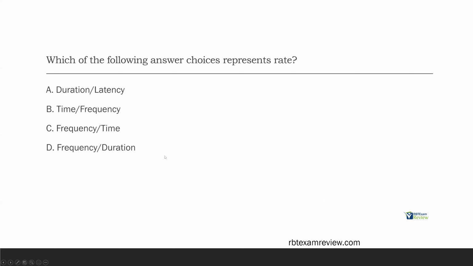For instance, if my client engages in a response 10 times in an hour, my rate is 10 times per hour, maybe 5 times per 30 minutes. So you can see we're taking frequency and we're just putting it over an amount of time. That's how we're finding rate. You need to know this formula because you might be asked to find rate on the exam. And if you are, simply plug in your frequency, then divide it by your time, and you'll get your rate.